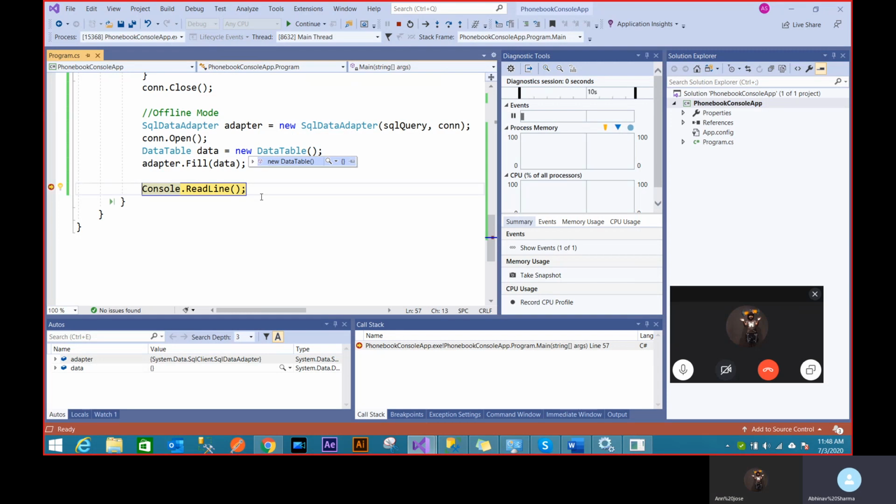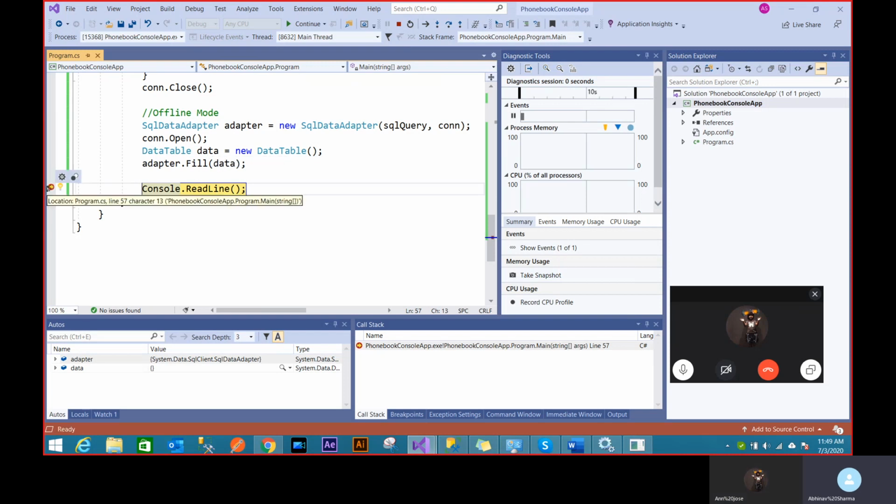Now imagine if your table is of hundreds of thousands or millions of records, then you can't really download it into C sharp. In that case you need to have very nice where clauses which give you a paging kind of thing, or get only 100 records at the beginning, then the next 100 records. But either way, once the data is at my C sharp side, only then can I do some kind of manipulation here.